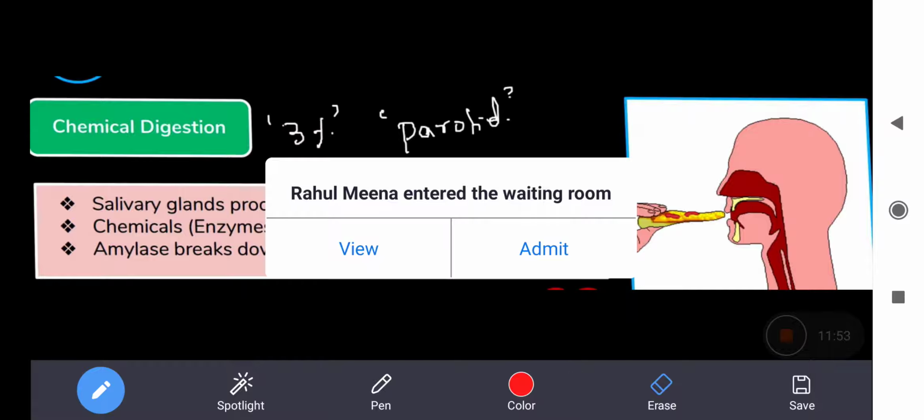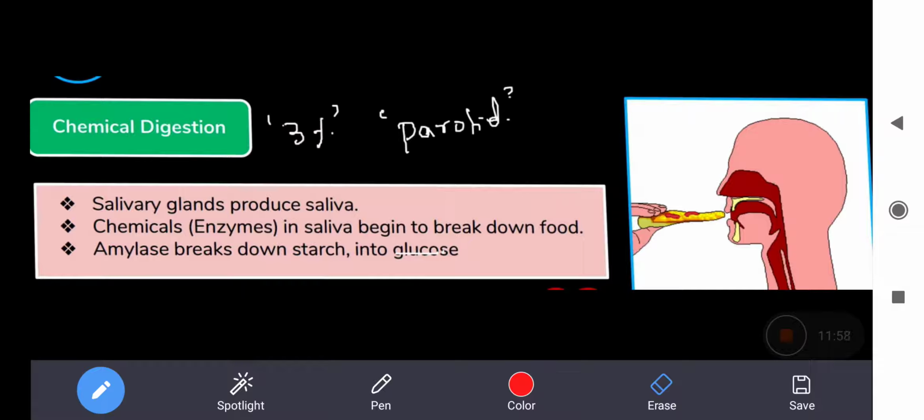Now there are many salivary glands that are associated.